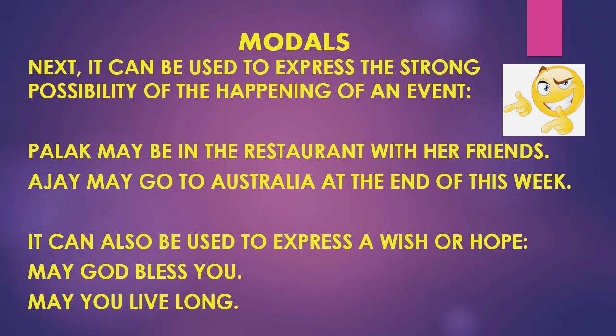It can be used to express the strong possibility of the happening of an event. We can see with these two examples. Palak may be in the restaurant with her friends. Ajay may go to Australia at the end of this week. So in both the examples, the occurrence of the action is very, very strong. Palak may be in the restaurant with her friends, a strong possibility of Palak being in the restaurant with her friends. Strong possibility of Ajay going to Australia at the end of this week.